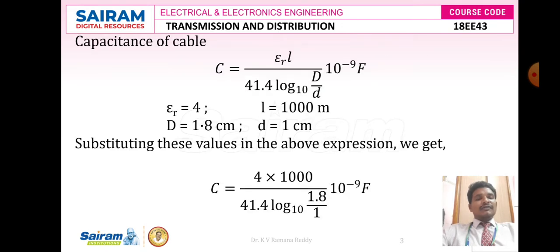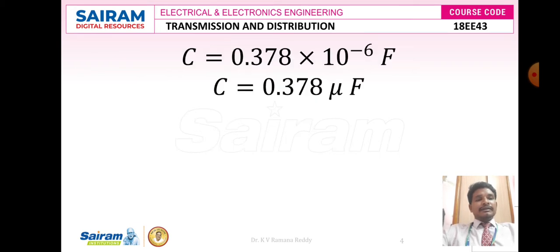So the formula for capacitance of the given single core cable is C is equal to epsilon r into L divided by 41.4 into log base 10 of capital D divided by small d, into 10 to the power of minus 9 farads. Here I am going to substitute all the data: epsilon r value 4, L value 1000, and capital D value 1.8 divided by small d value 1, into 10 to the power of minus 9.